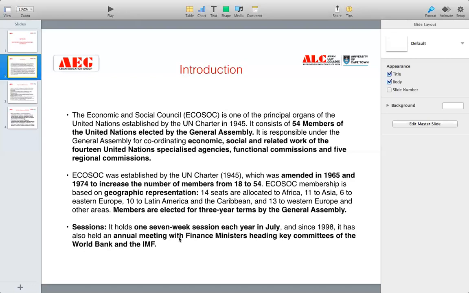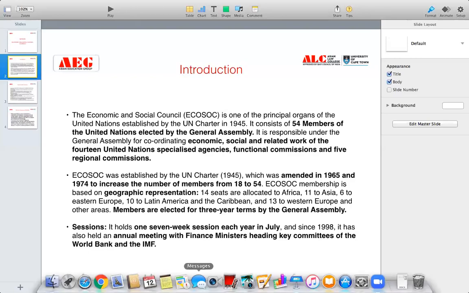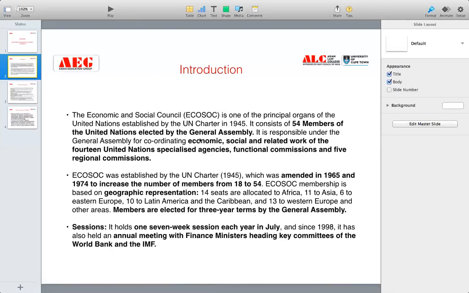So World Bank and IMF, they have finance ministers to take care of the entire functioning of the World Bank and IMF, and therefore it also meets annually. After 1998, the ECOSOC is also meeting annually with the finance ministers of World Bank and IMF. The reason being, it also takes care of the economic issues. So no other organization except World Bank and IMF can be very much expert in dealing with economic issues.